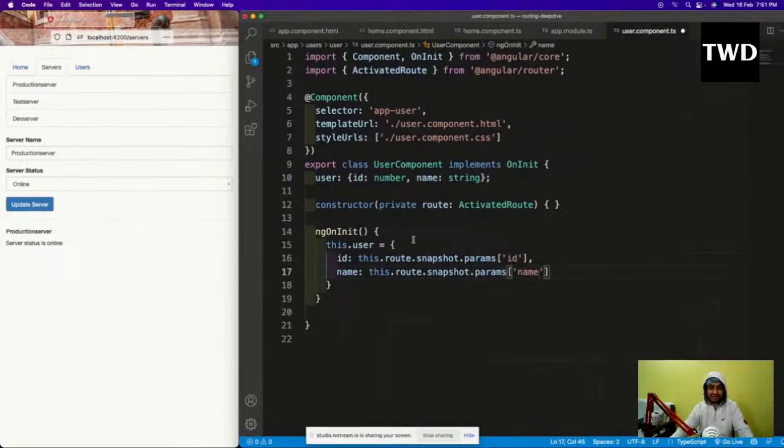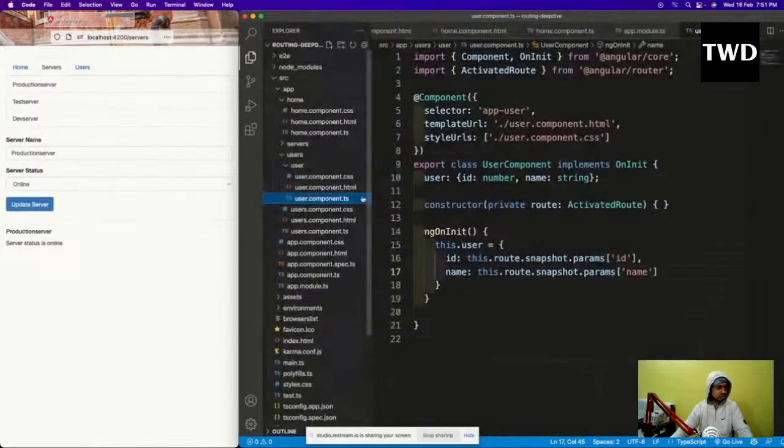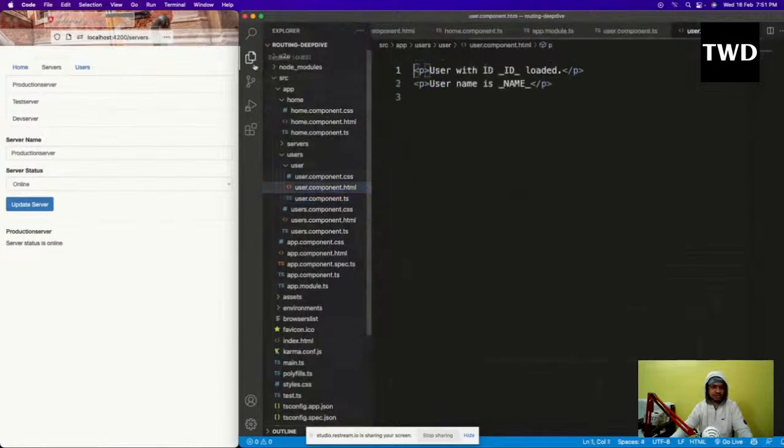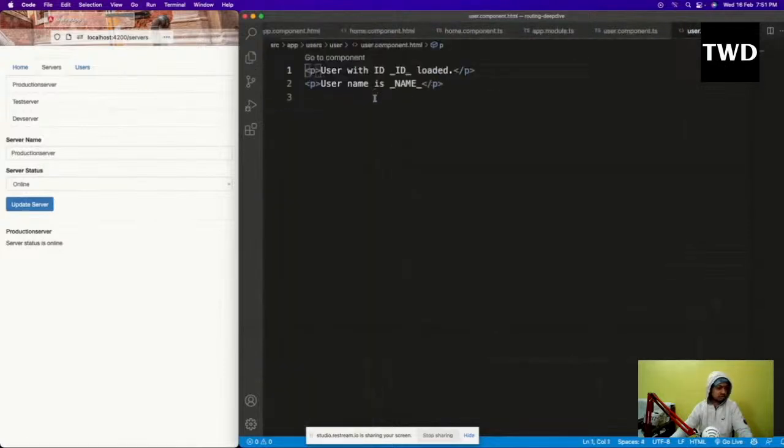So this is how we access something, with the params things. Okay, so now let us show this in the user component.html file. It's just going to show this. You can show the user with id like this. So instead of this, I'll have this double curly brace thing with user dot id